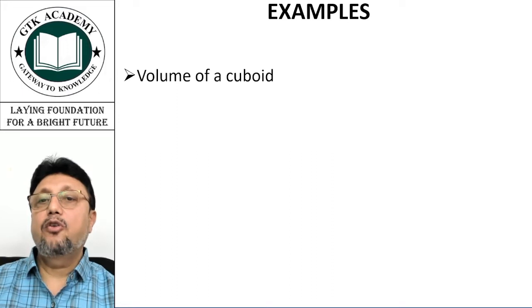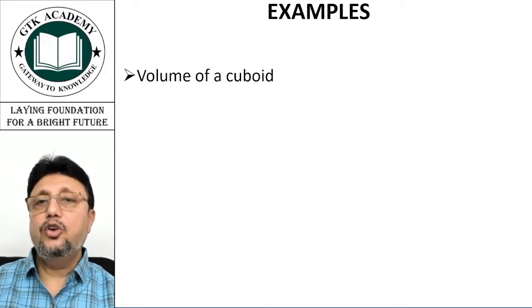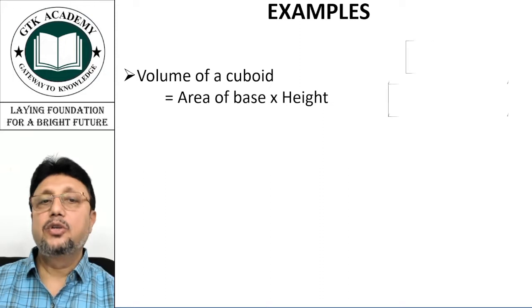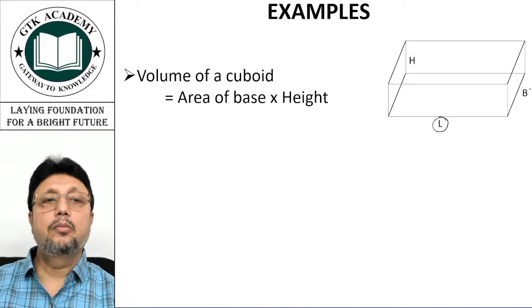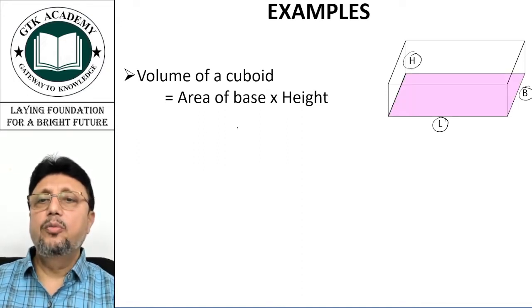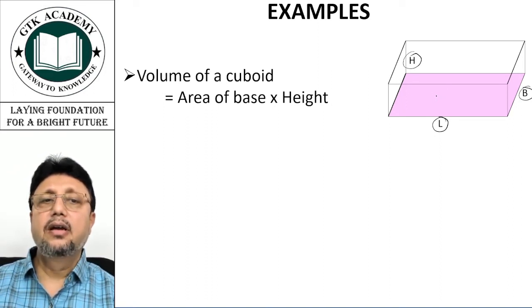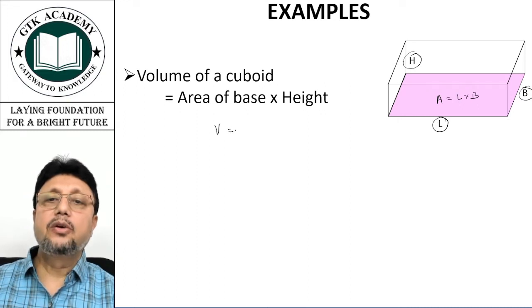Let's take an example of volume. You all know that the volume of a cuboid is area of the base into height. Suppose you have a cuboid like this. This is the length of the cuboid, this is breadth, and this is height. We all know that the volume is area of the base. Now the base I have indicated by a light red color. The area here is L into B. So my volume is equal to L into B, which is area of the base, into height.